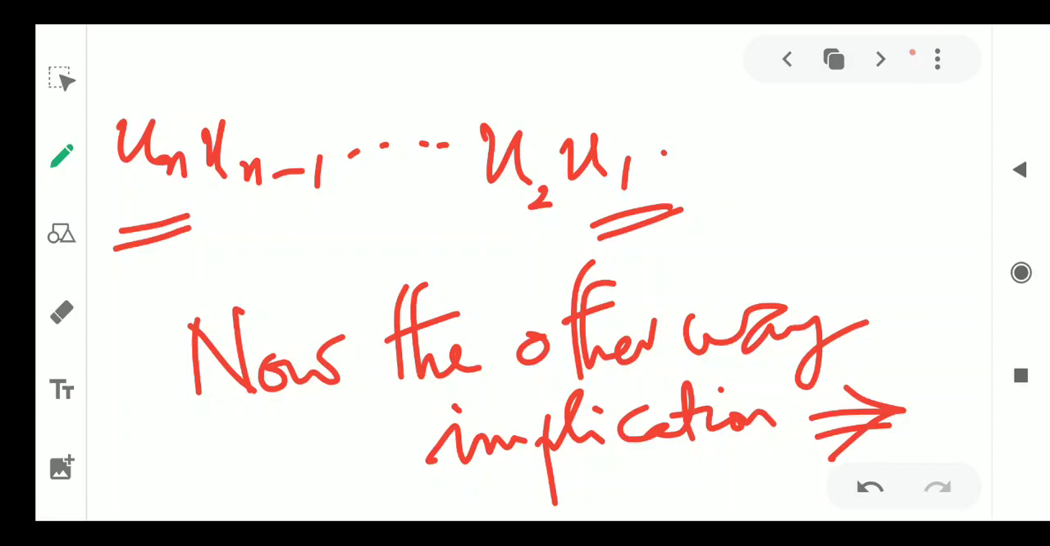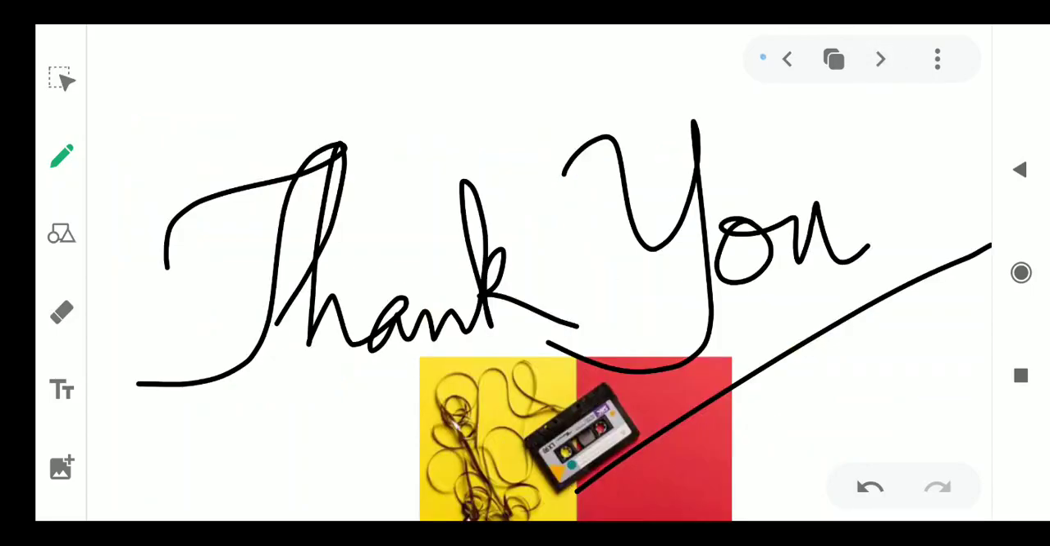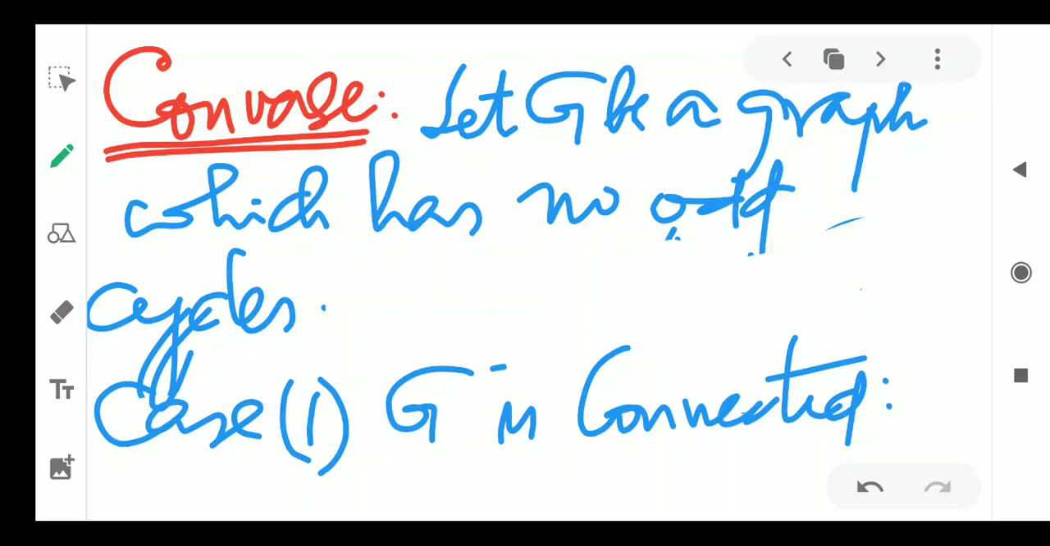Okay. Now we'll go for proving the converse of the characterization of bipartite graphs. Here is the converse. Let G be a graph which has no odd cycles. So what we have to assume is, you are given a graph G which has no odd cycles. So you have to prove that G will definitely be a bipartite graph.